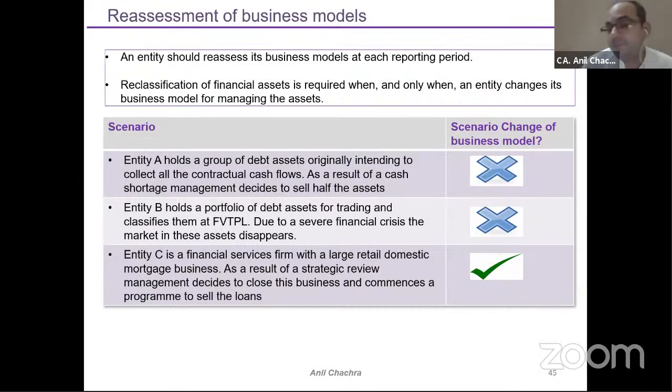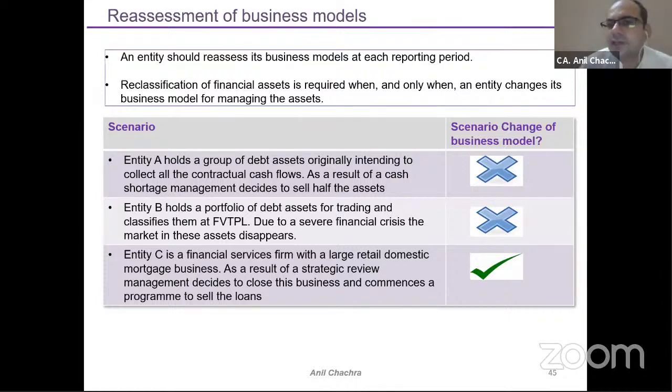Suppose entity A holds a group of debt assets originally intended to collect all the contractual cash flows. As a result of a cash shortage, management decided to sell half of the assets. It's a one-time transaction, and a one-time transaction is allowed. You don't need to revisit your business model. Whatever your business model is, you can stick to it. It is amortization, and yes, amortization will be allowed.